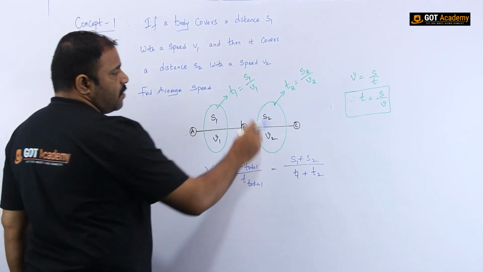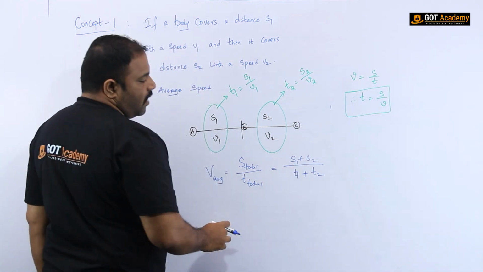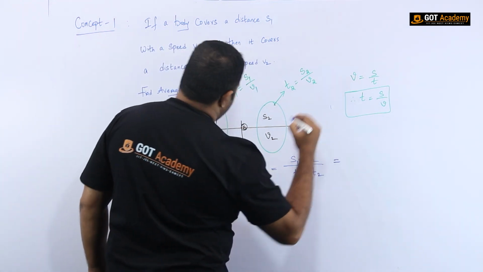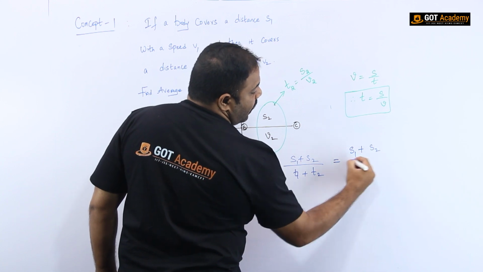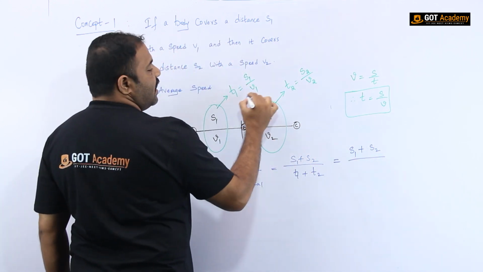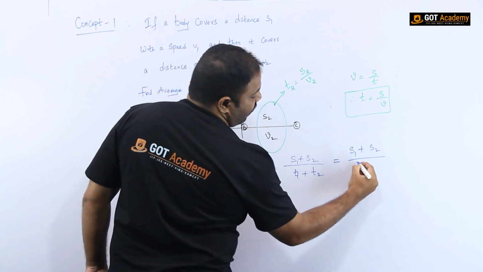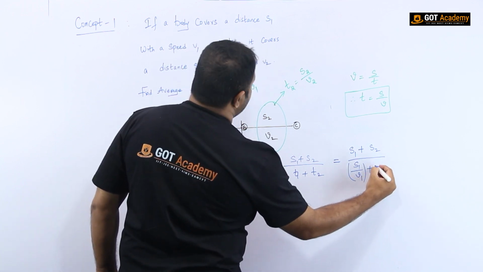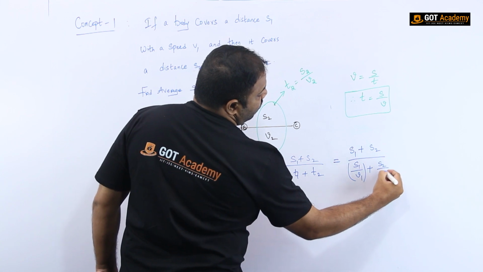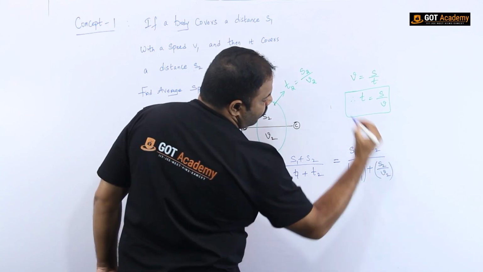Now by substituting these two relations in this formula, in place of t1 it is s1 by v1, and in place of t2 it is s2 by v2.